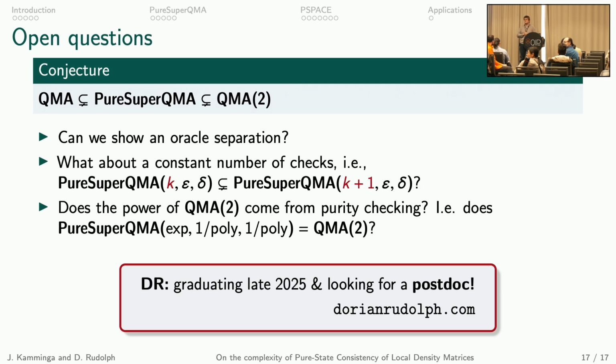The way it's presented on the slide, the conjecture seems to suggest you think you have equality for exponentially many checks. I stepped in a bit late, so maybe you could remind me what the number of checks means. And also, I'm curious whether you think it's more likely to be equal to QMA2, as opposed to conjecturing a strict containment even for exponentially many checks. What does it mean, the number of checks?